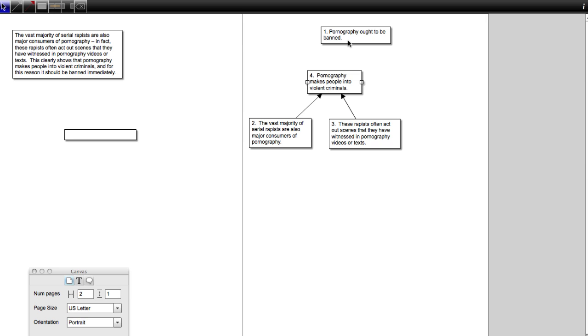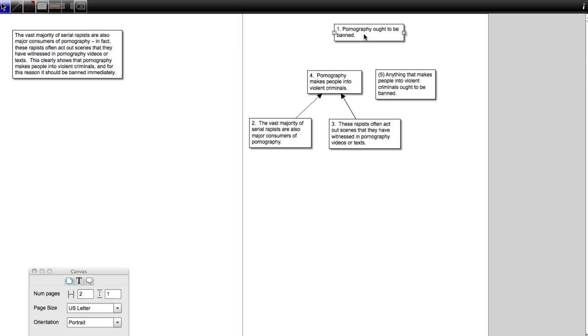I'm sure 4 is intended to give evidence for 1. I know that. But I think it needs another claim. I think there's an unstated premise here. Let me throw one down and see if it works. Anything that makes people into violent criminals ought to be banned. My strong suspicion is that 4 needs an unstated premise in order to allow it to serve.